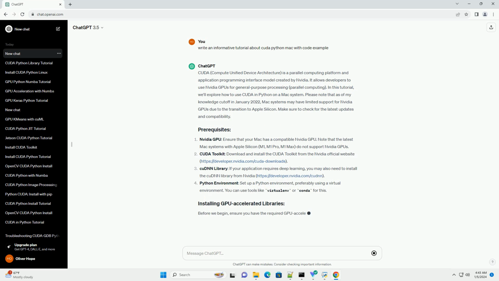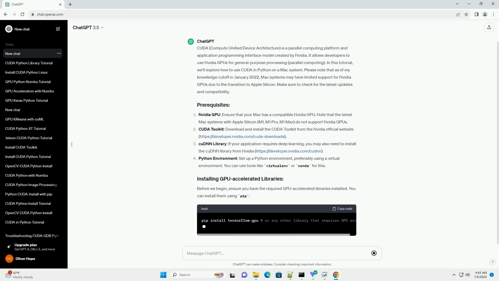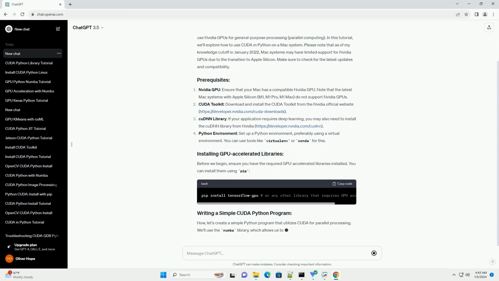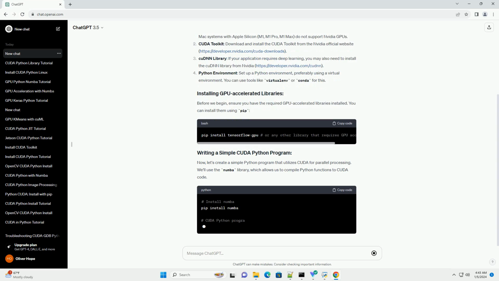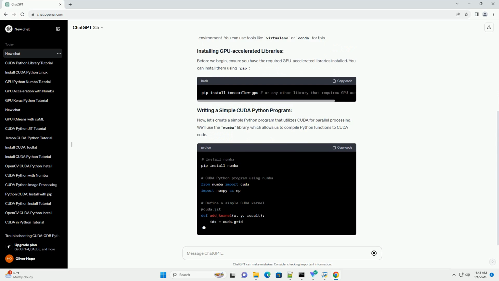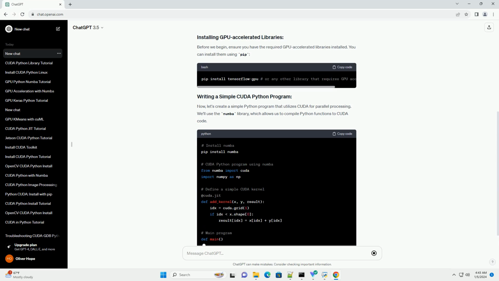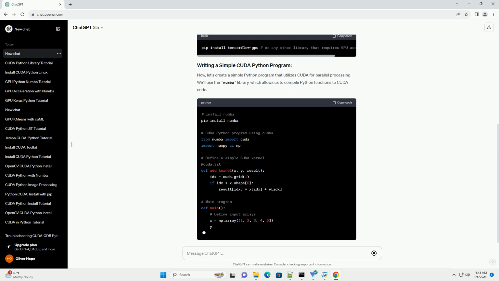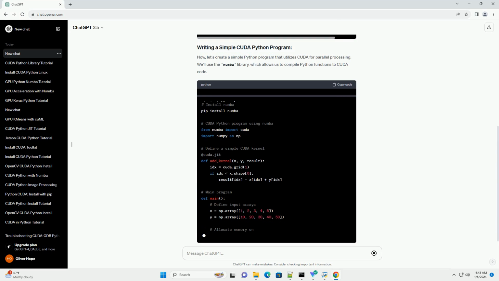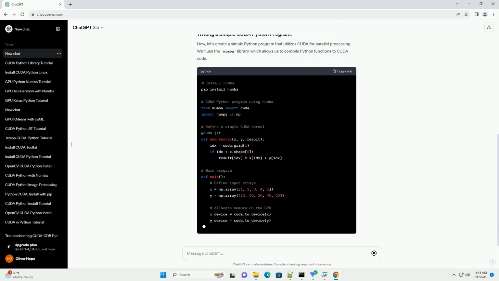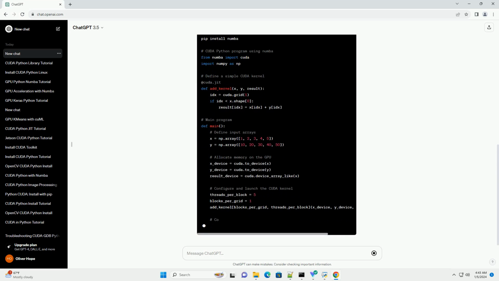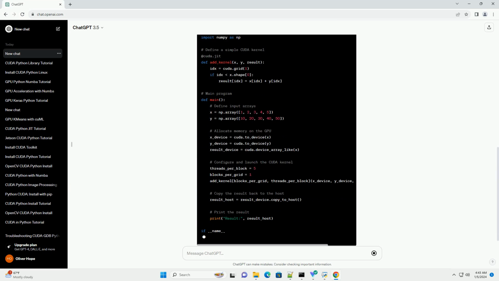Please note that as of my knowledge cutoff in January 2022, Mac systems may have limited support for Nvidia GPUs due to the transition to Apple Silicon. Make sure to check for the latest updates and compatibility. Nvidia GPU: ensure that your Mac has a compatible Nvidia GPU. Note that the latest Mac systems with Apple Silicon, M1, M1 Pro, M1 Max, do not support Nvidia GPUs.